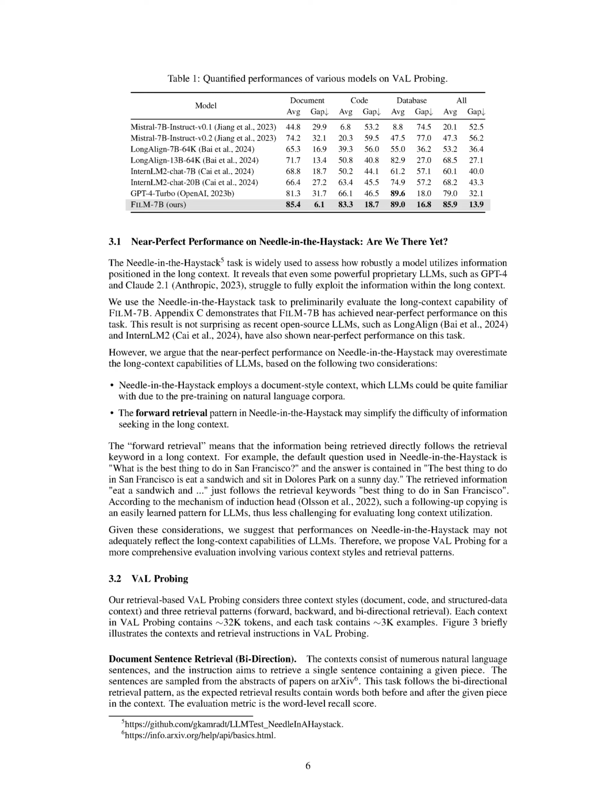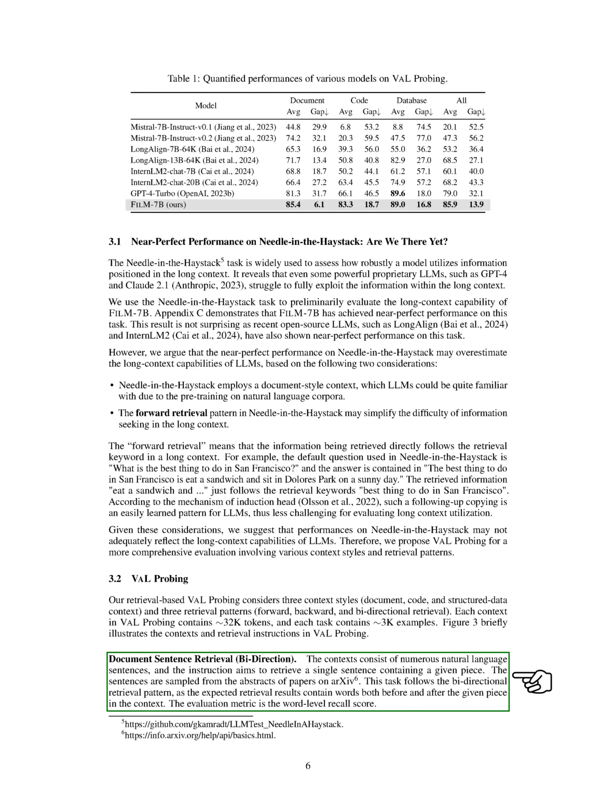Our dataset for training includes various types of data for different aspects of information awareness. Section: VAL probing. In this section, we consider VAL probing, which involves 3 context styles: document, code, and structured data context, and 3 retrieval patterns: forward, backward, and bidirectional retrieval. Each context in VAL probing contains around 32,000 tokens, and each task includes approximately 3,000 examples. The contexts and retrieval instructions in VAL probing are illustrated in the figure.